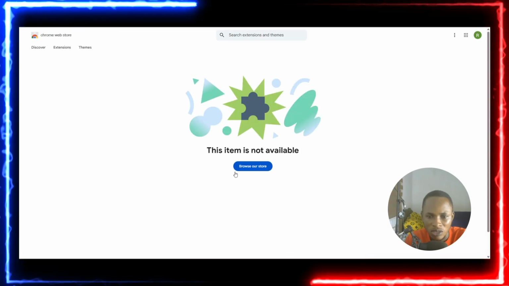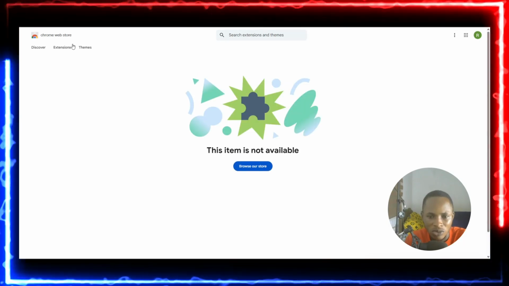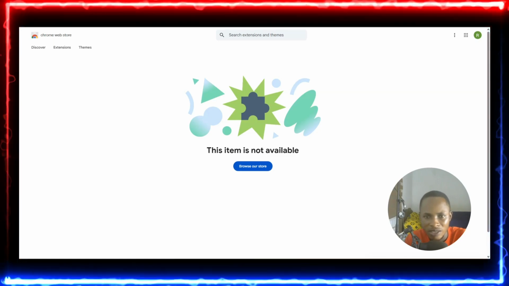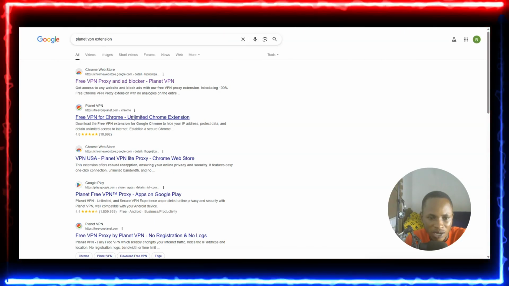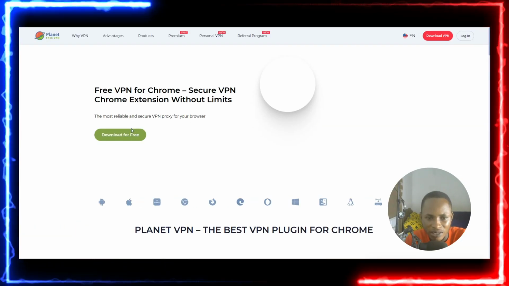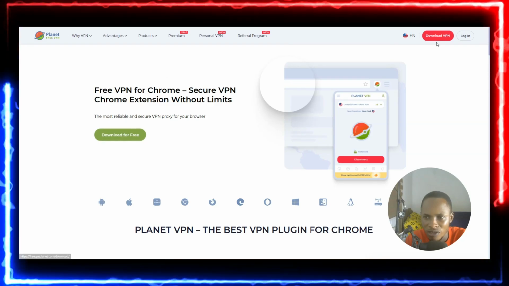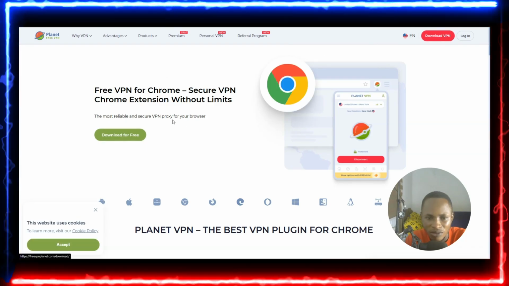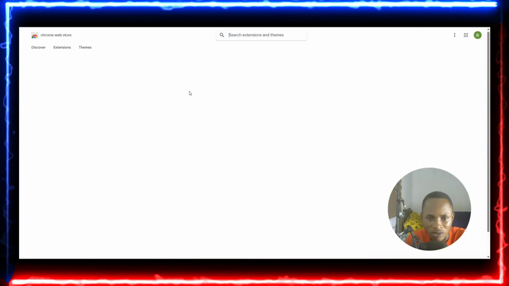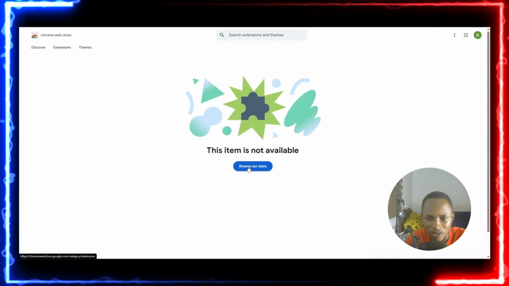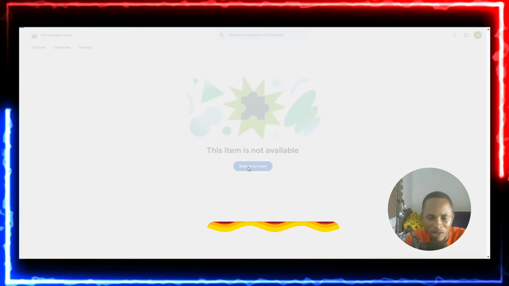It says the item is not available. I don't know what exactly happened, but I think if it's not here, it will be here. So let me click on that and see whether we can get the extension over here. It says download for free, so we have to download the VPN over here. Download for free, right? Let me click on that to see if it's still available. It says it's not available, so let me browse in their stores.